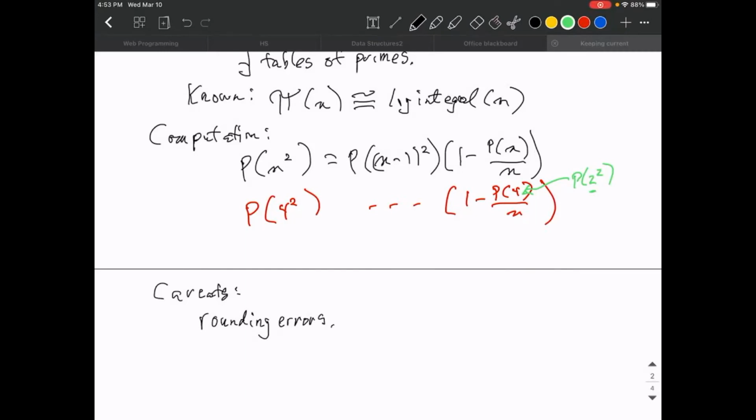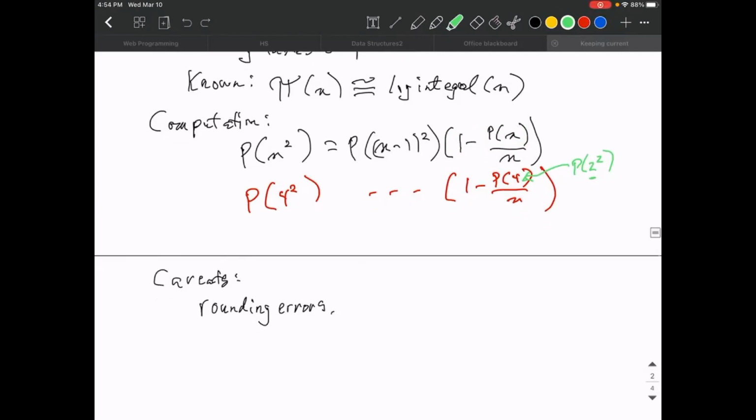And the higher you go, the smaller is the value of P of n. And so P of n divided by n becomes a very small number. And then 1 minus that is very close to 1. It's very likely that I'm suffering from rounding errors up at this level. And how do you protect against that? I'll leave that question to the numerical analysts watching this. So going to a higher limit, giving it another 4 hours, is not certain to give us new insight. But the computers are a lot faster than they used to be.